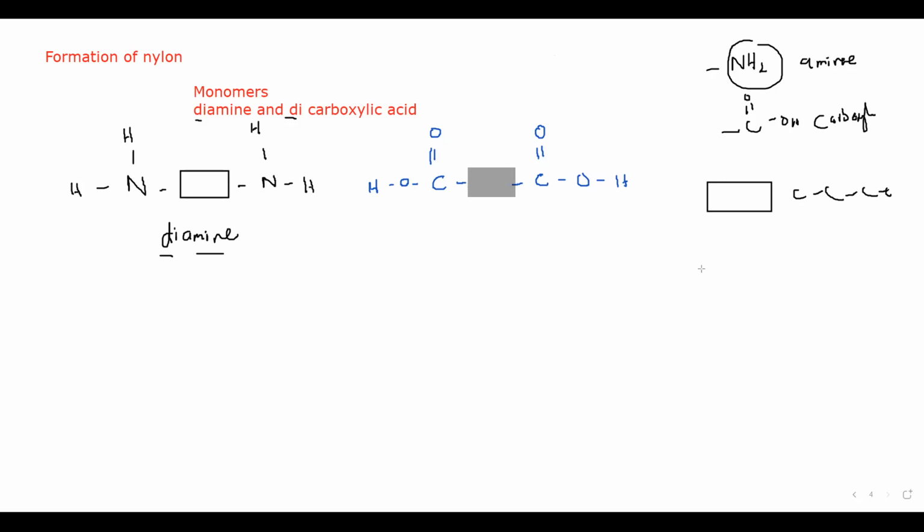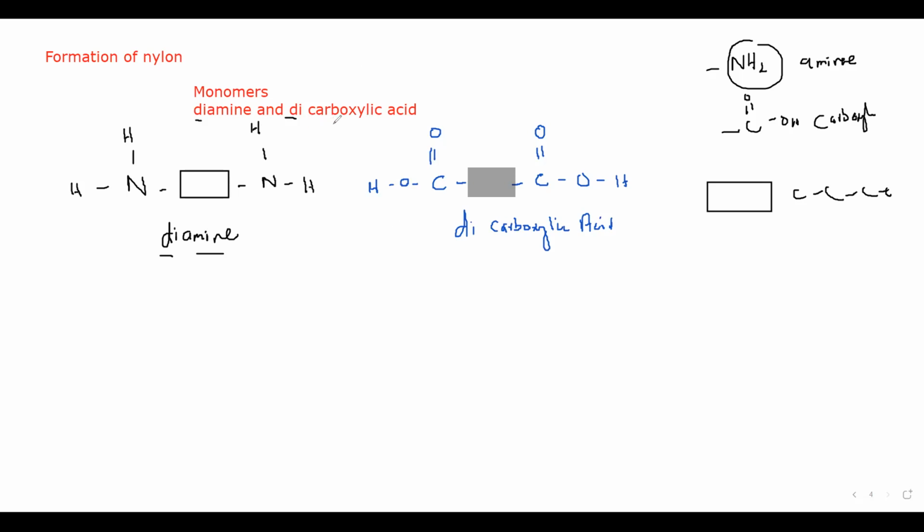So this also shows that there are carbon atoms between them, and this molecule is known as dicarboxylic acid. Why is it called a dicarboxylic acid? Because there are two carboxylic groups. The first one is diamine, the second one is dicarboxylic acid.